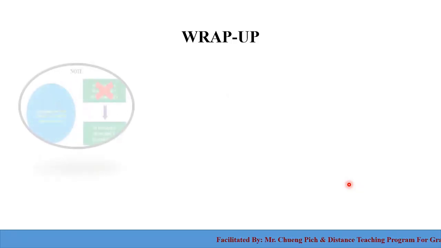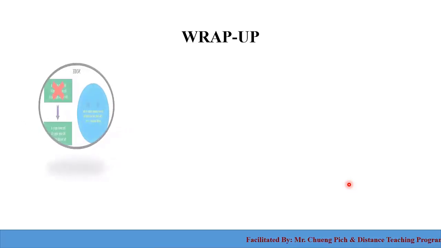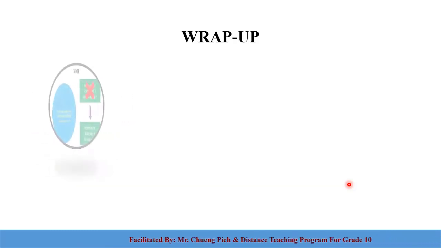Okay, so we move on to the wrap-up activities. So remember what we studied. Today we are taking the grammar lesson, which is about the modal auxiliary verbs, and as you can see, we have can, could, may, might, must, have to, should, will, and would as well.